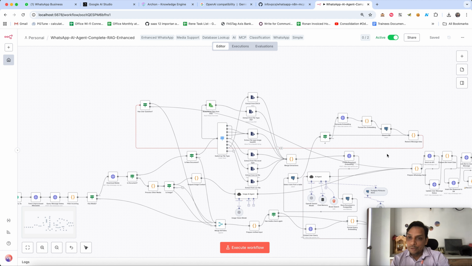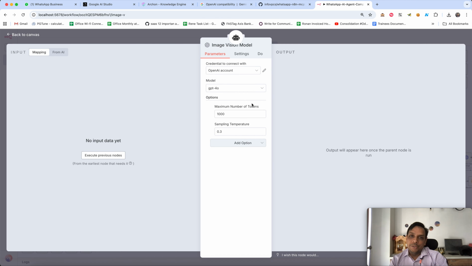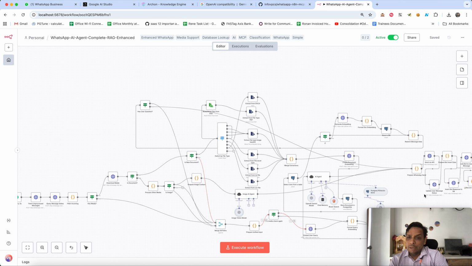embedding, format the doc, embed, and save in the database. Obviously, this workflow can be optimized more later, but my main agent will do an online search, and it will also store the chat conversation. I have added OpenAI and Gemini model support, so that is OpenAI compatibility just for the chat engine, but we can use any model. And here I have used the image vision model, which is a GPT-4o model, but we can add any AI model.